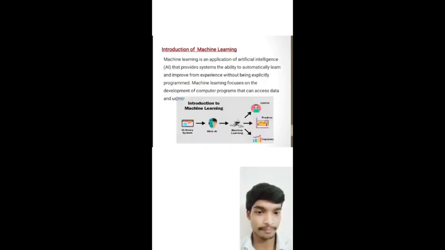Introduction to machine learning. Machine learning is an application of artificial intelligence (AI) that provides systems the ability to automatically learn and improve from experience without being explicitly programmed. Machine learning focuses on the development of computer programs that can access data.